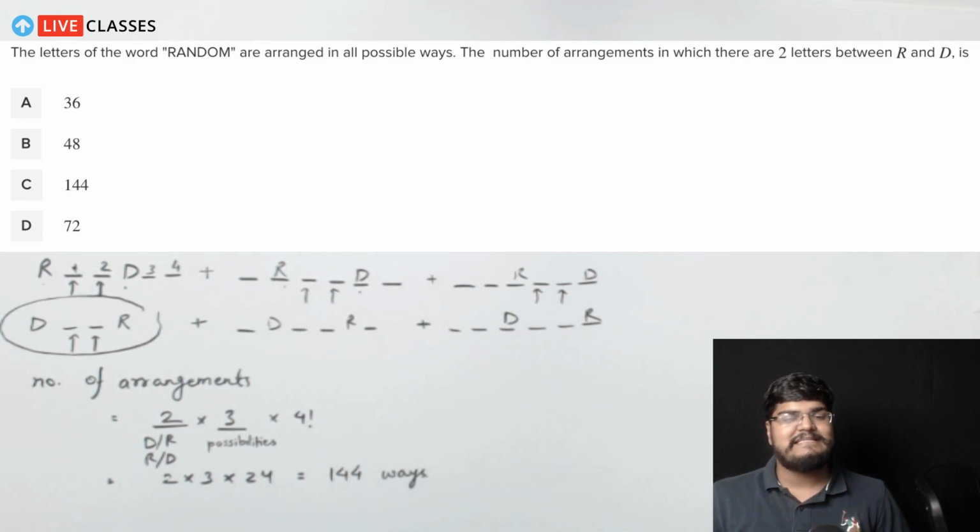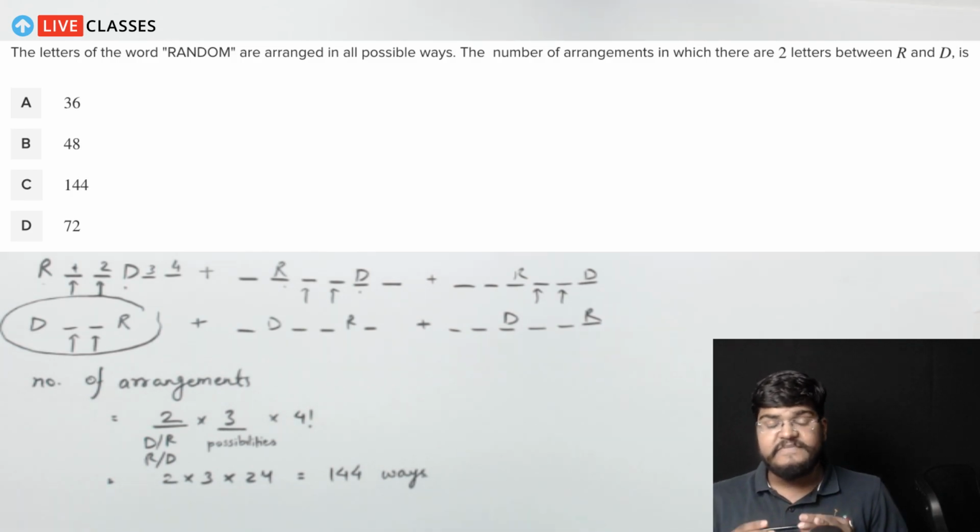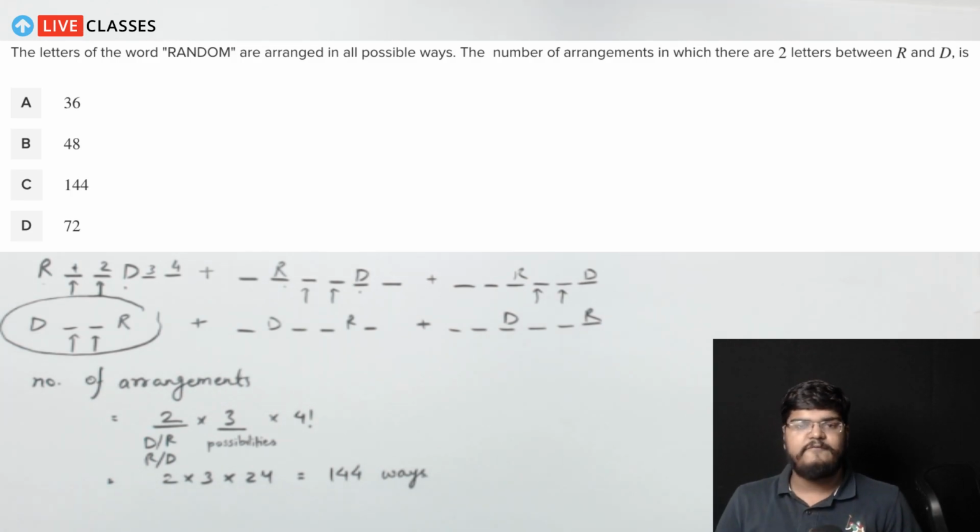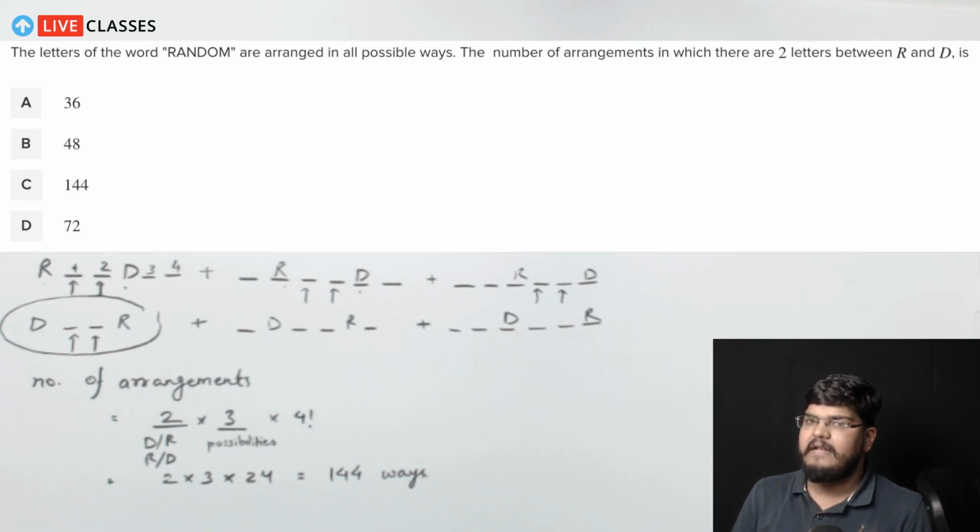Your answer is option C. The correct answer is option C. There are 144 arrangements in which there will be 2 letters between R and D.